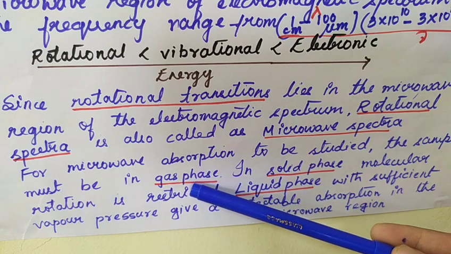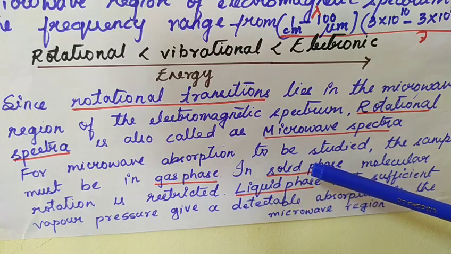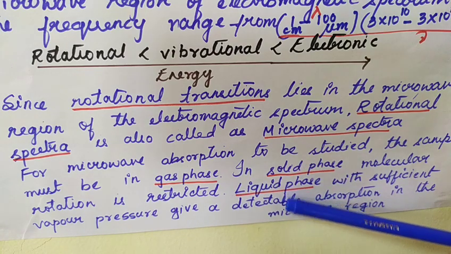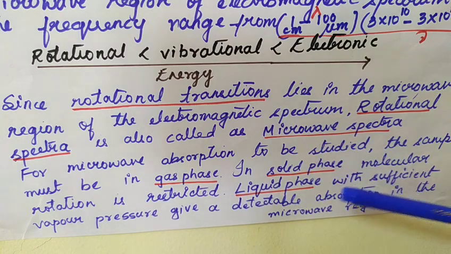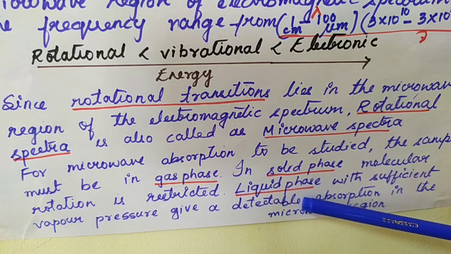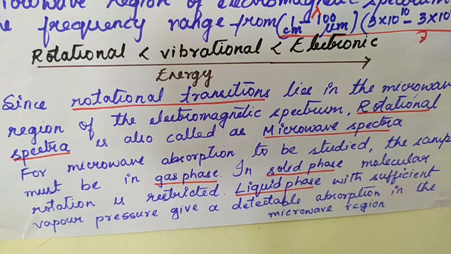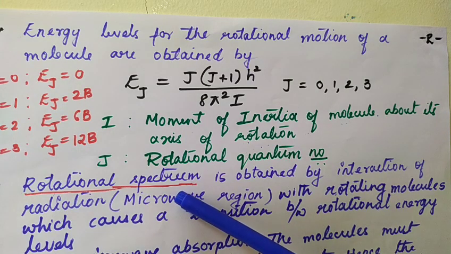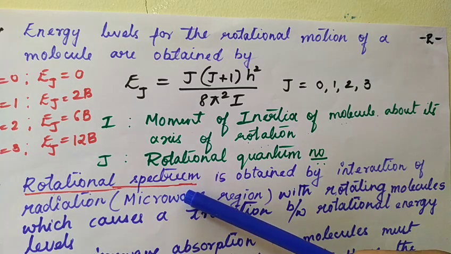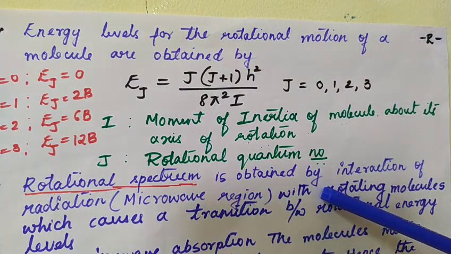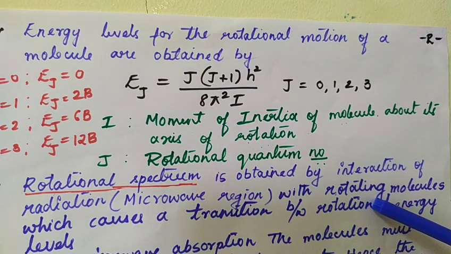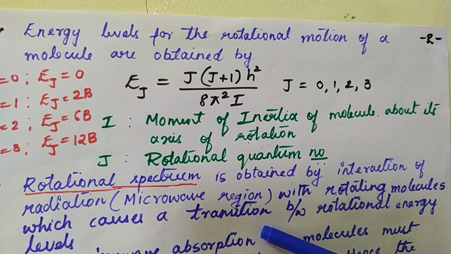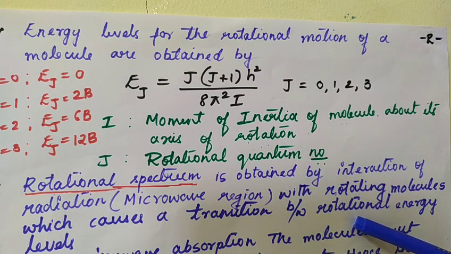Now hope you understood. In the gas phase, the rotation is not restricted, whereas in solid and liquid, the rotation of the molecule is restricted. But a liquid with a low vapor pressure can also be subjected to microwave absorption. The spectrum is the singular form and spectra is the plural form. The rotational spectrum is obtained when the interacting radiation, that is microwave radiation, interacts with the rotating molecules, which causes transitions between rotational energy levels.